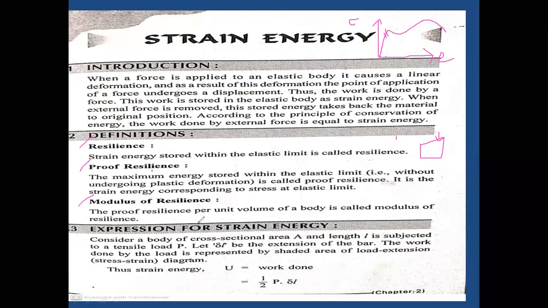Okay, modulus of resilience. The proof resilience per unit volume of the body is called modulus of resilience. Initially, what is meant by resilience? Resilience is nothing but the amount of strain energy absorbed by the material up to the elastic limit. Proof resilience is nothing but the maximum energy stored within the elastic limit, that is, without undergoing any plastic deformation. Suppose initially we maintain some average resilience; in the case of proof resilience, we consider the maximum amount of energy.